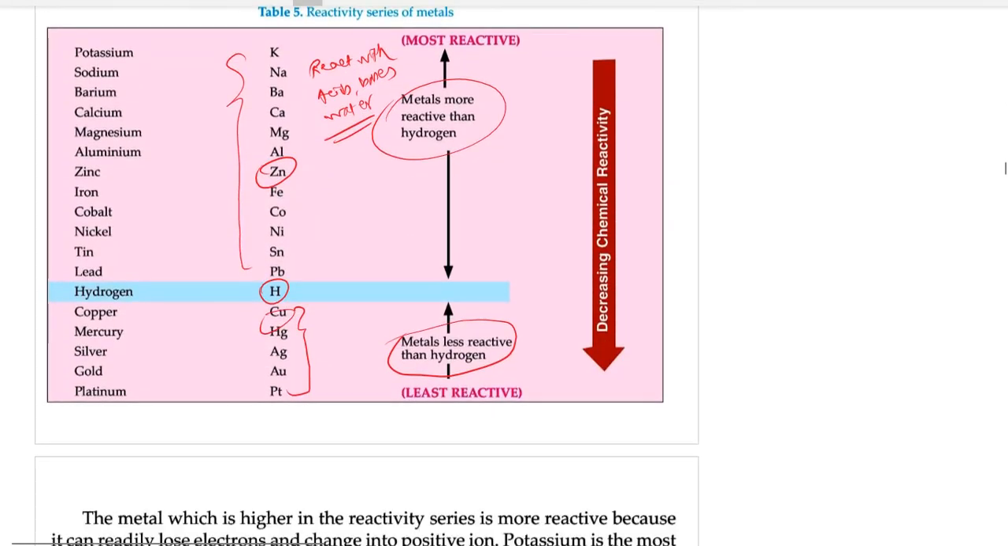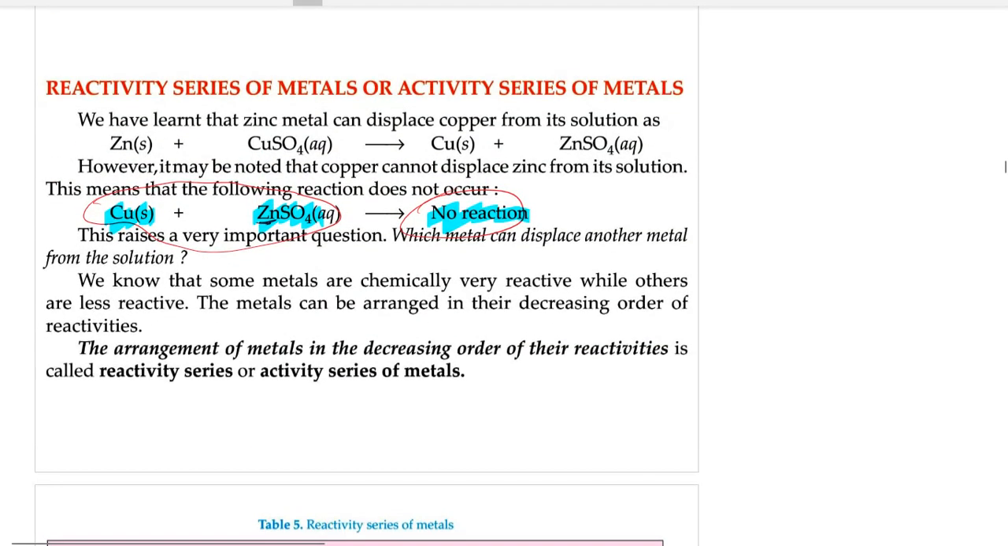Just look at the position of copper here. Where is copper? Over here. And where is zinc? Over here. Copper is below zinc. So copper is less reactive than zinc. So a less reactive metal cannot displace more reactive metal from its salt solution. So copper will not displace zinc from its salt solution. So no reaction will occur in this case.